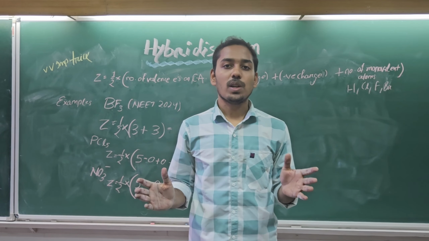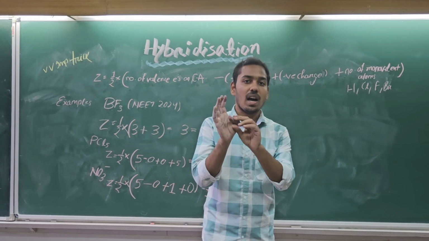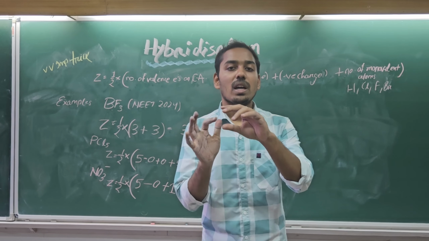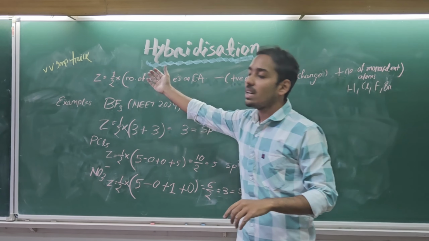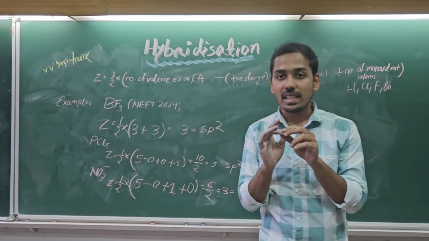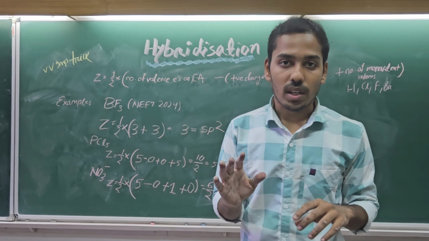With this, we have concluded the topic of hybridization, where we have learned how hybridization is responsible for the geometry. We have learned the types of hybridization. Along with that, we learned a very important super trick through which we can easily find the hybridization of any molecule. Thank you.